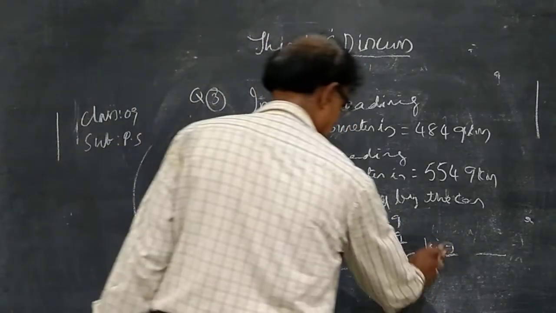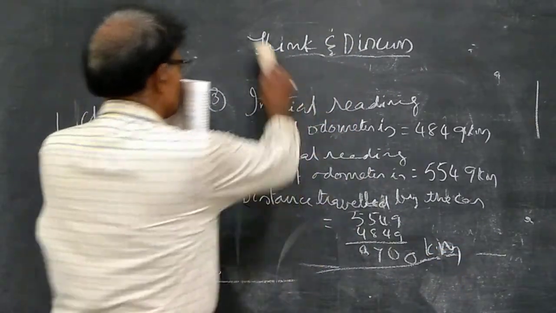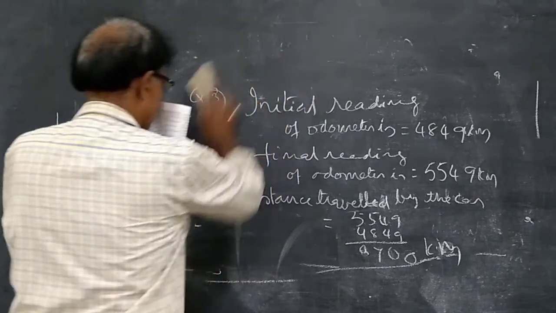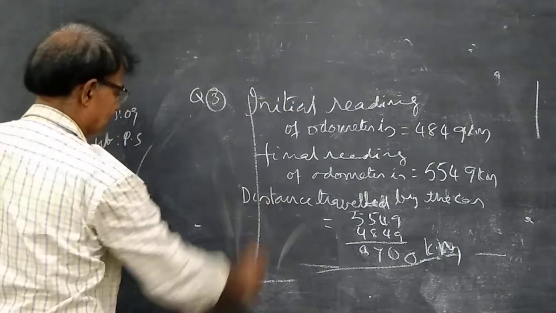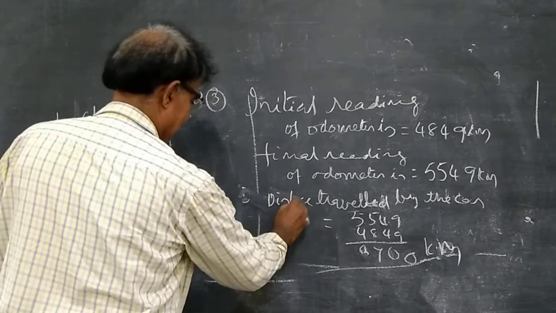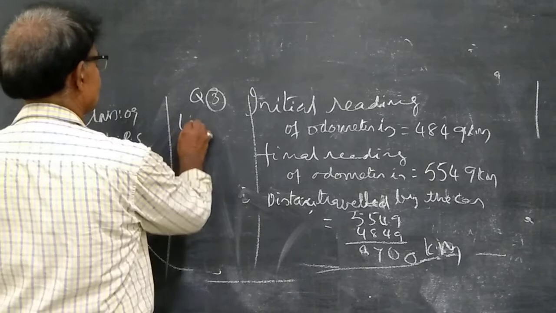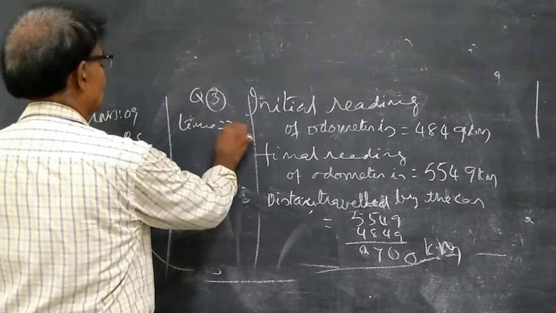So distance travelled is 700 kilometers. Then time is 25 hours.